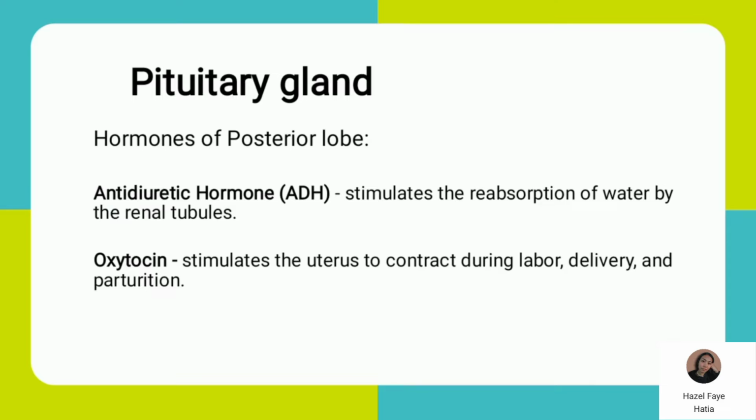The antidiuretic hormone stimulates the reabsorption of water by the renal tubules. Next is the oxytocin. It stimulates the uterus to contract during labor, delivery, and parturition.